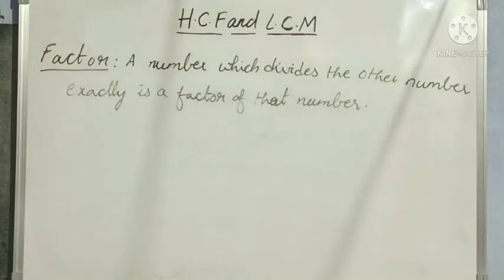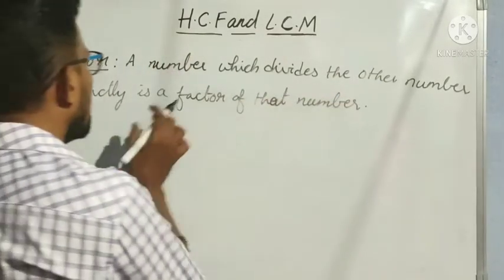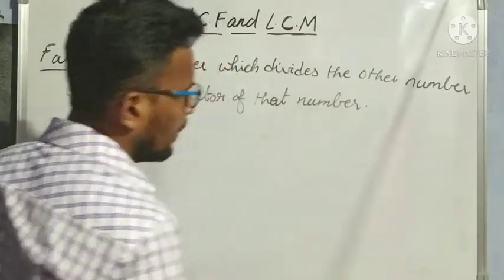Understood? So a number which divides another number exactly is a factor of that number.